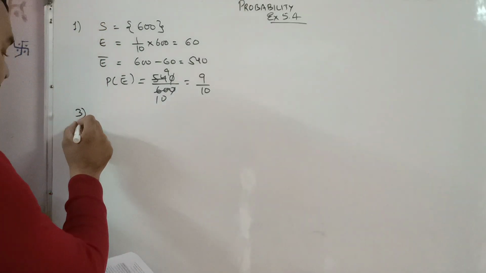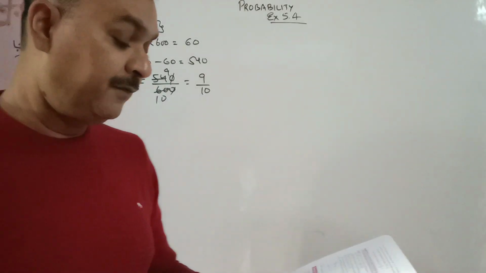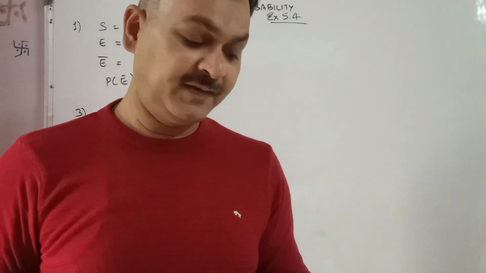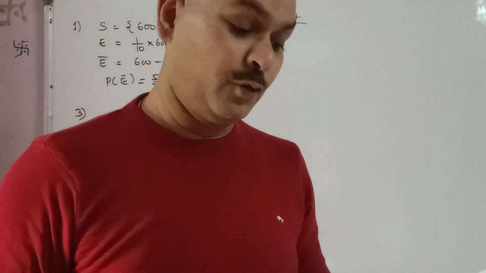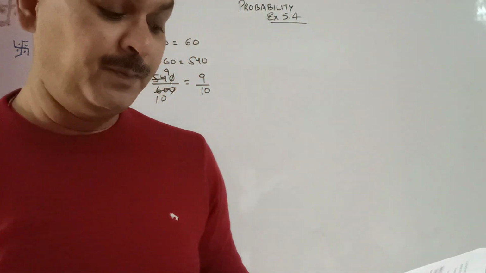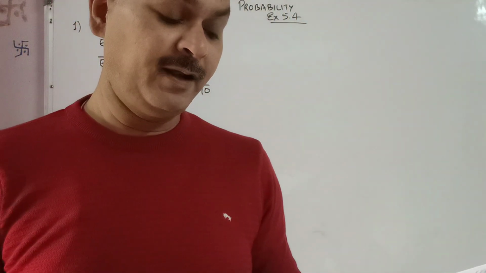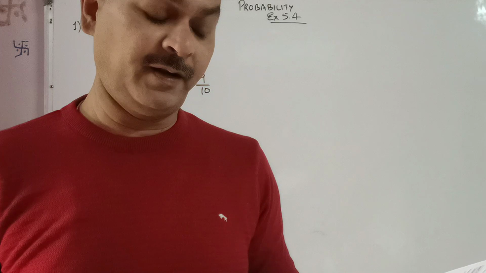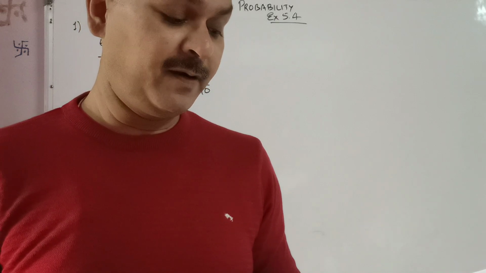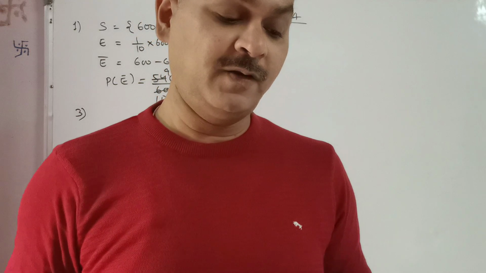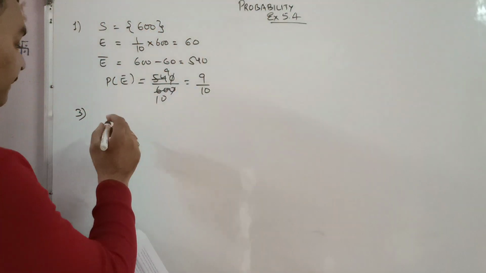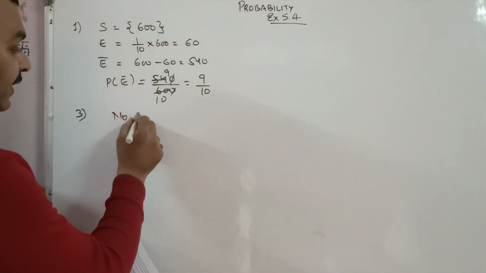Question number 3. 12 defective pens are accidentally mixed with 132 good ones. It is not possible to just look at a pen and tell whether or not it is defective. One pen is taken out at random from this lot and determine the probability that the pen taken out is a good one. Okay.